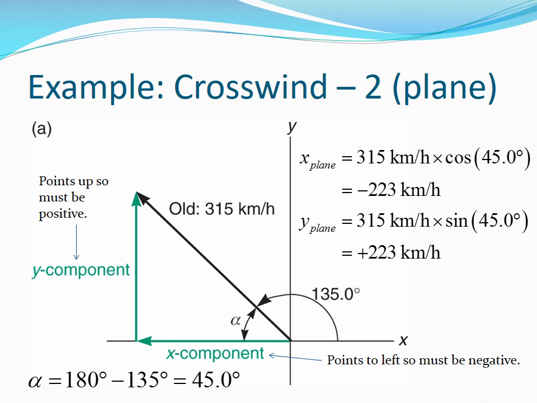Using the helper angle, alpha, which is 45 degrees, the x component is 315 kilometers per hour times the cosine of 45 degrees, which gives minus 223 kilometers per hour. The y component points north and is positive and is equal to 315 kilometers per hour times the sine of 45 degrees, which gives 223 kilometers per hour.